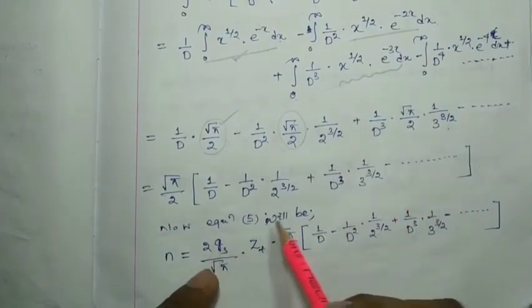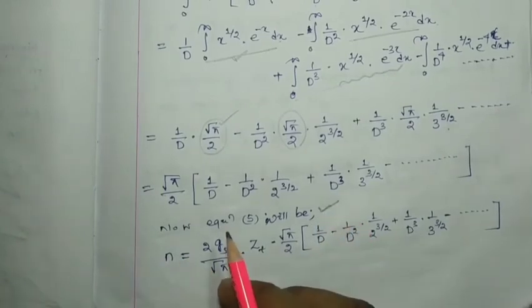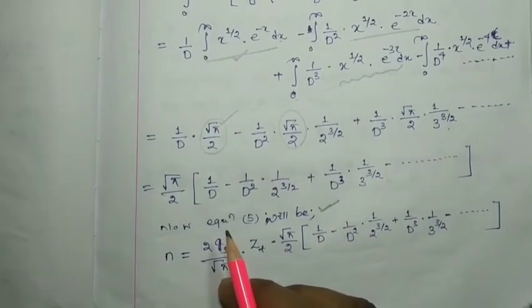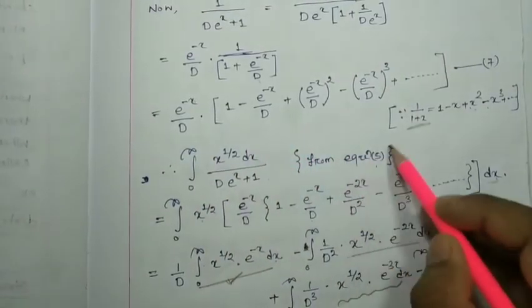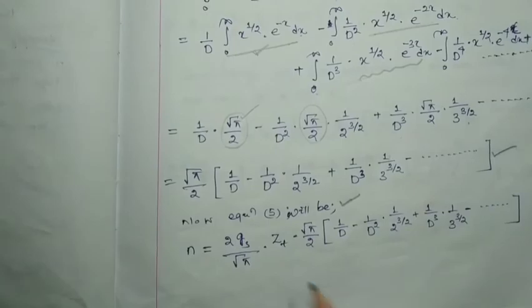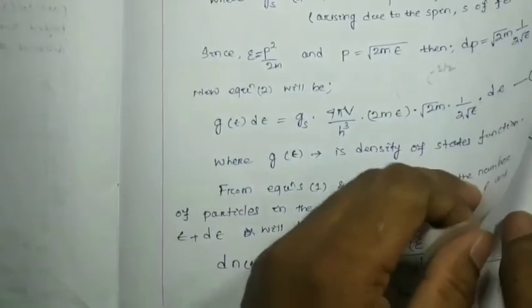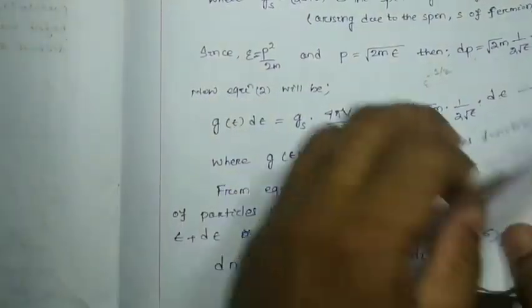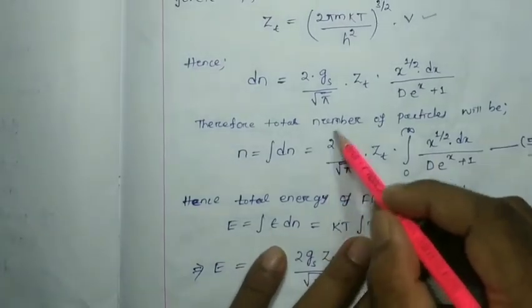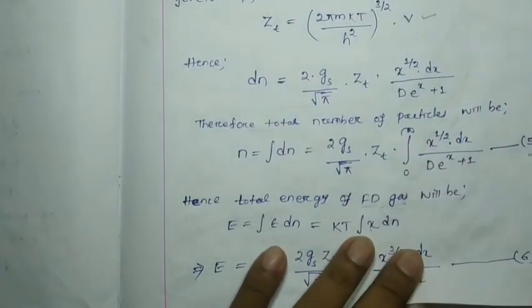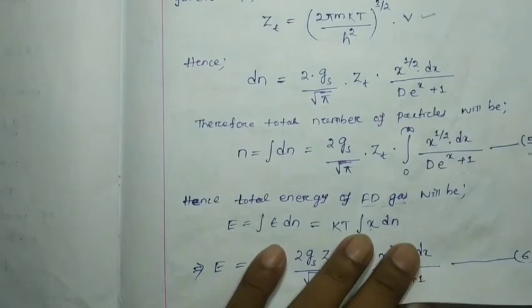Now equation number 5. Equation number 5 will be how much? Here we found the integral value of equation number 5 is this much. Now equation number 5 itself will be how much? Whatever we found, this into this integral value. The integral value we have evaluated.